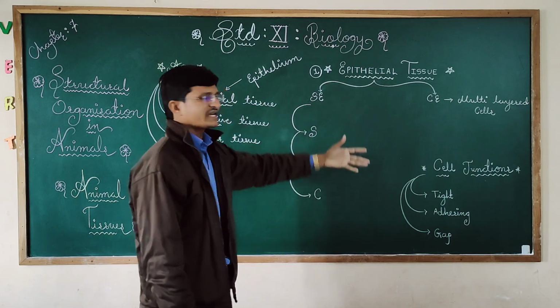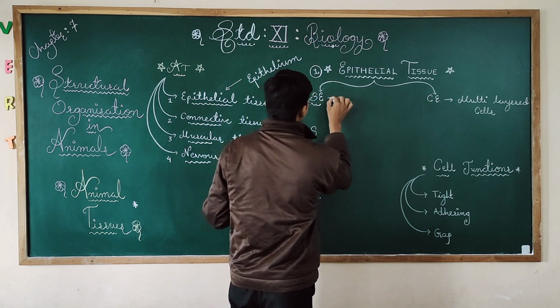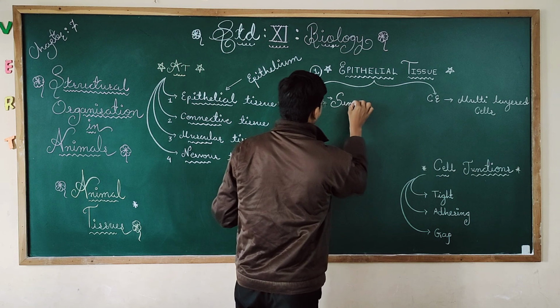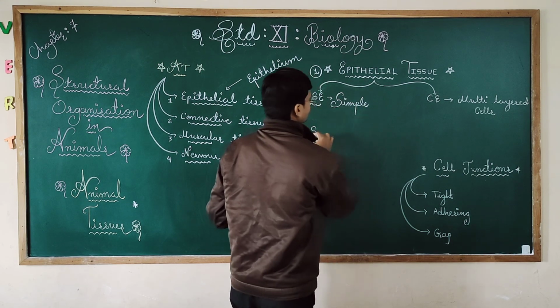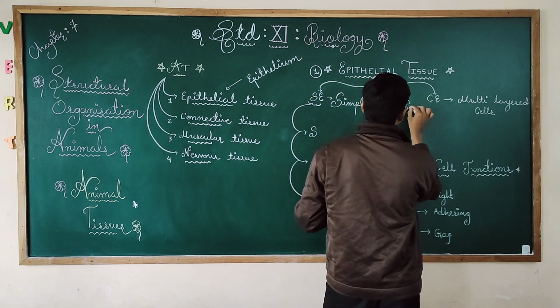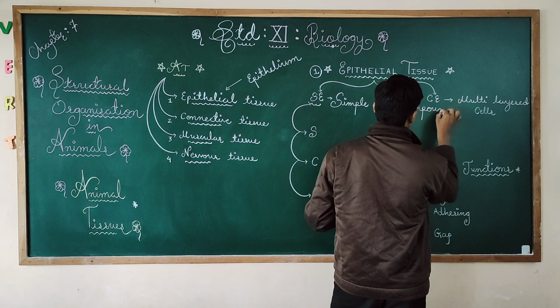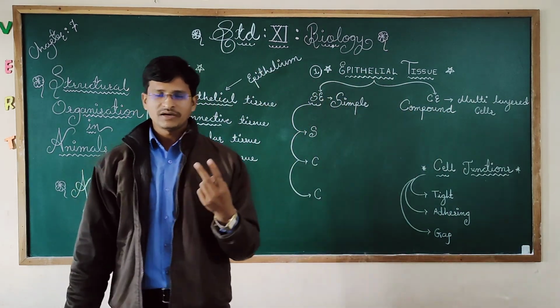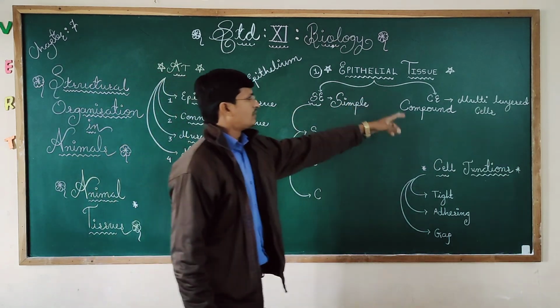Now here two types are there: one is simple epithelium and the second is compound epithelium. So we have two types of epithelial tissue.